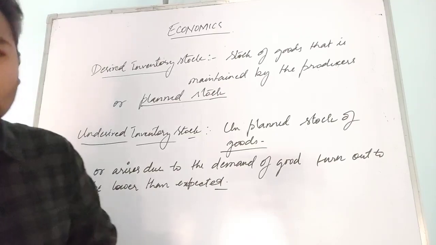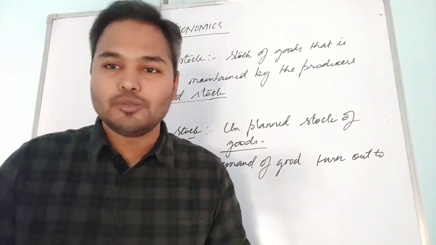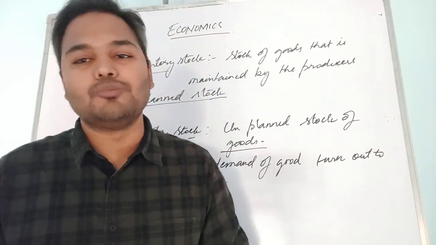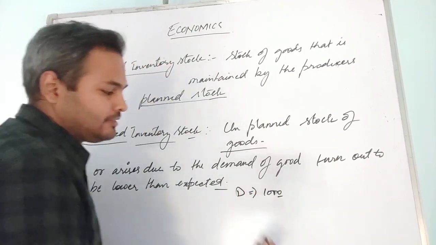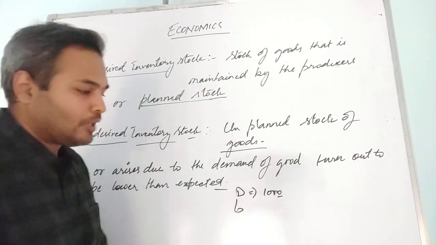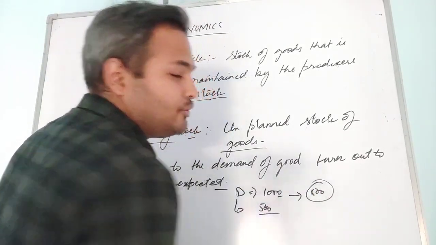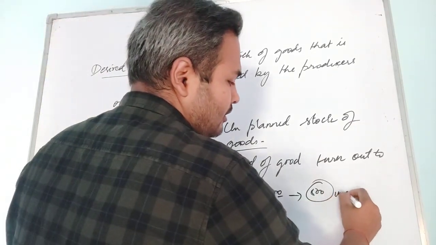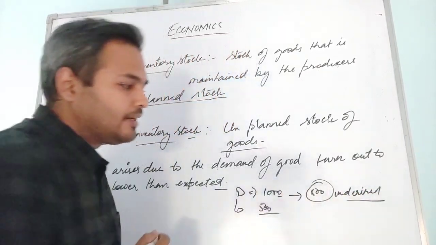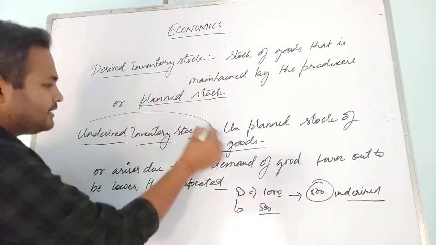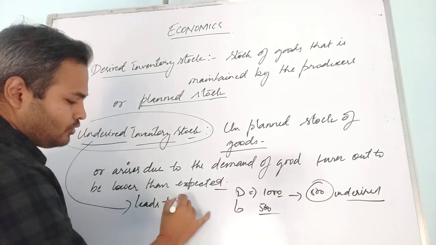Suppose demand was 1000 units, and suddenly that demand comes down and only 500 units were sold, so the left 500 units will be undesired. These undesired inventory stocks always lead to losses.